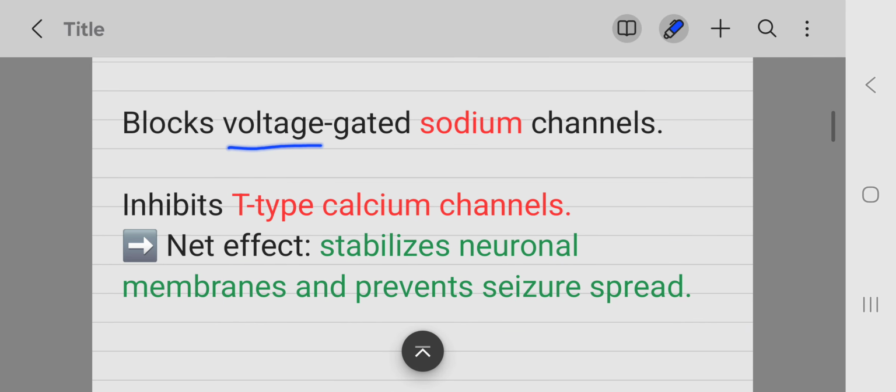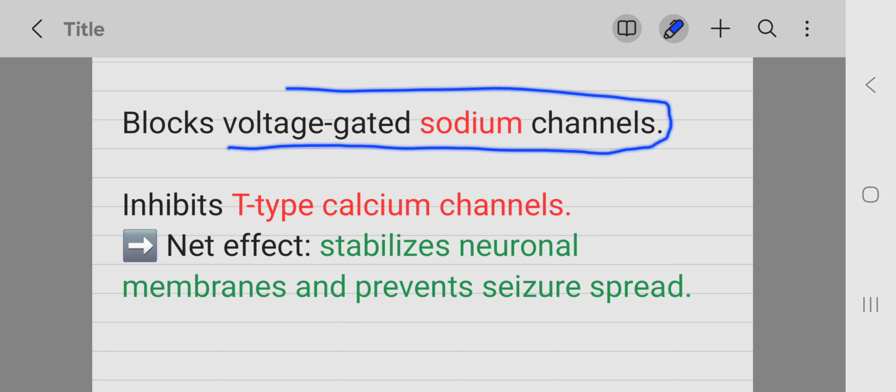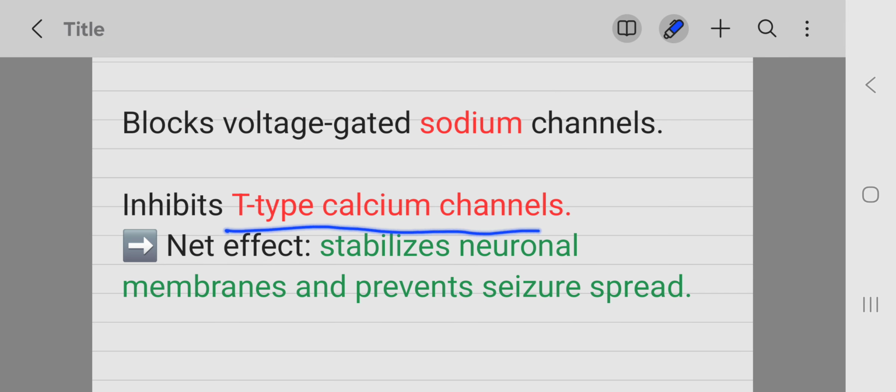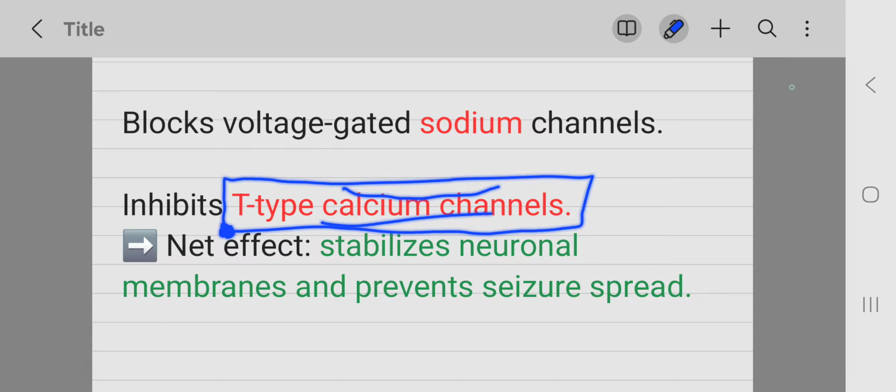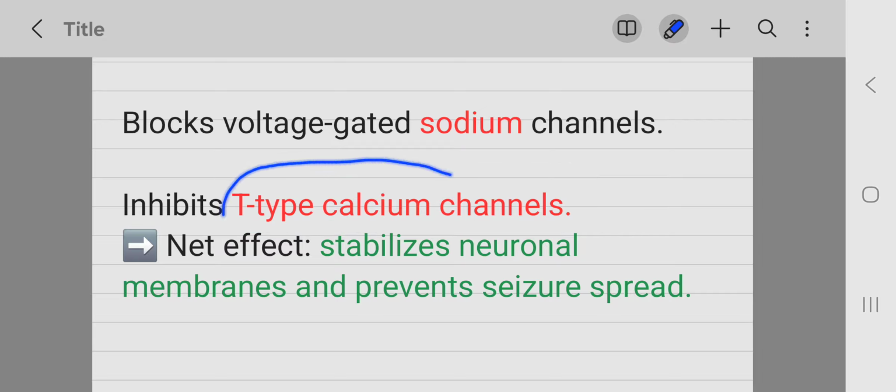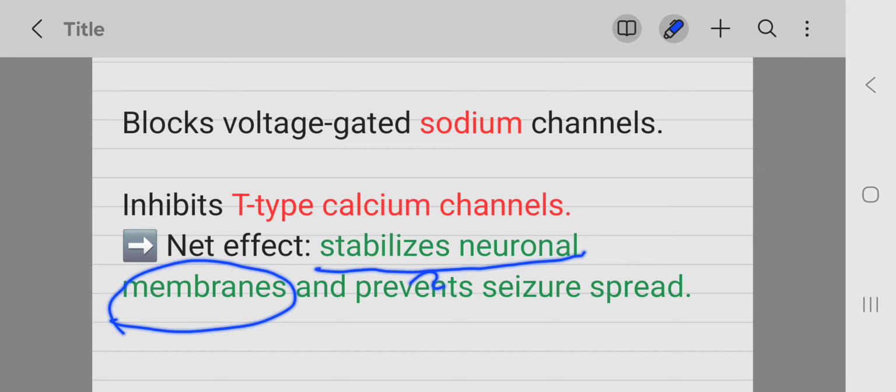It also blocks voltage gated sodium channels, and in this way action potential generation is stopped. It also inhibits T-type calcium channels. T-type calcium channels are required for generation of the action potential, and when these are inhibited, action potential generation is also inhibited. The net effect is that it stabilizes the neuronal membranes and prevents seizure spread.